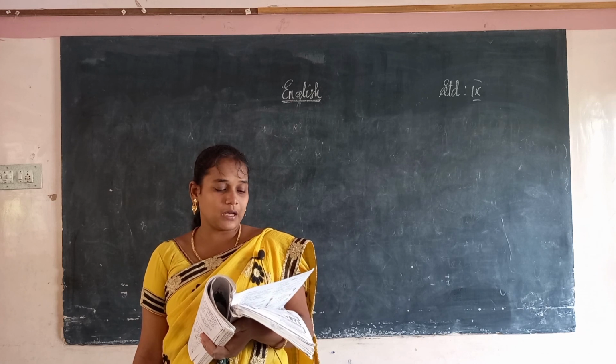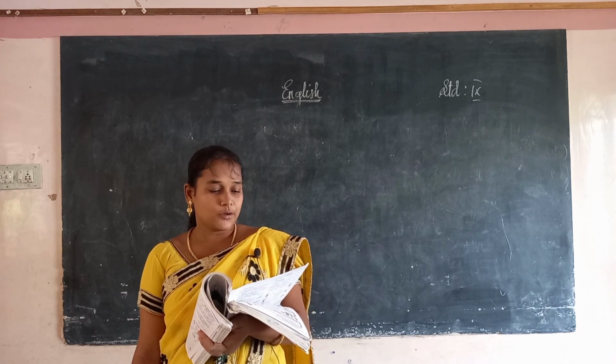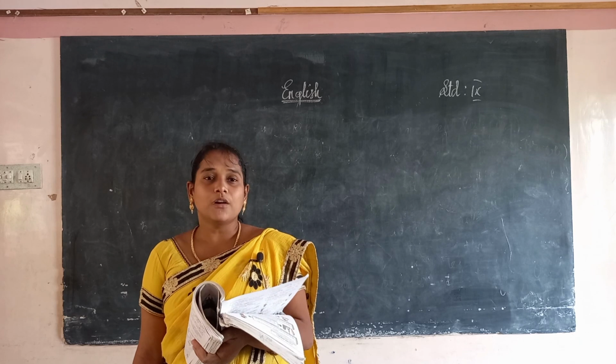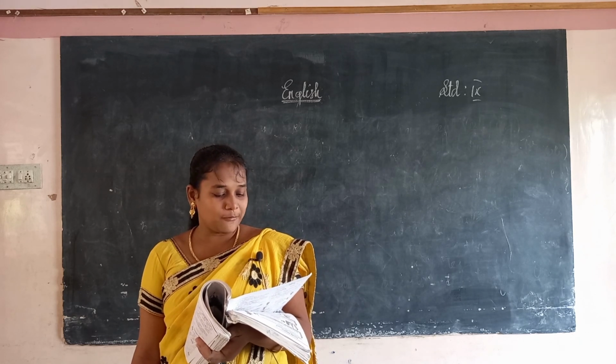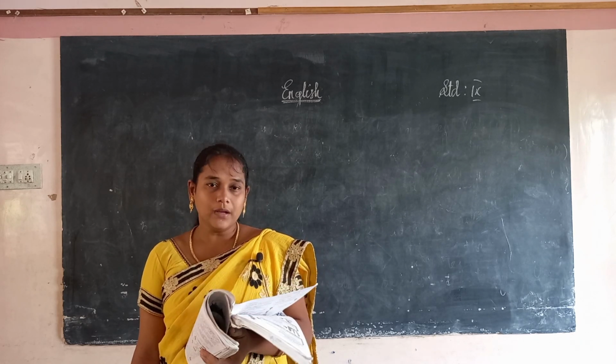Raja is driving a new car. Raja is not driving a new car. So, before the verb we have to write not. Okay. Next, I am looking for my bag. I am not looking for my bag.